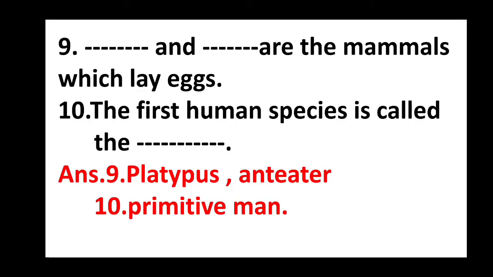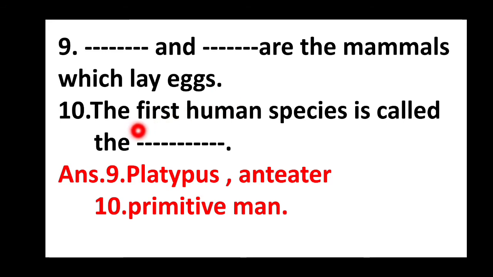Ninth one. Dash and dash are the mammals which lay eggs. There are two dashes here. Answer is platypus and anteater. Platypus, P should be a capital letter here, then anteater can be a small letter. Platypus and anteater are the mammals which lay eggs.